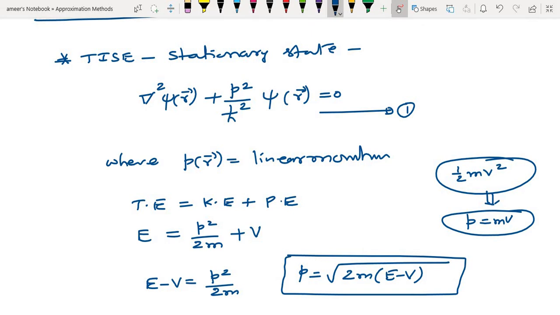Okay, so first of all, this is the Schrodinger wave equation. We need to solve this equation. We are discussing the situation where this equation is not exactly solvable. We need to solve for the situation where this potential term V is slowly varying. Finally, the theme of this WKB method is solving this differential equation where the potential is varying slowly.